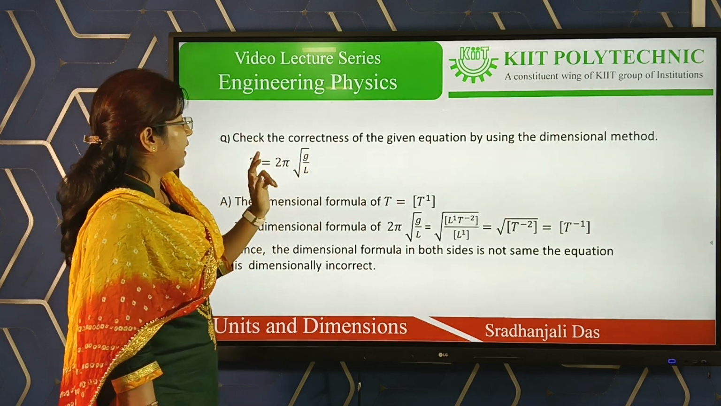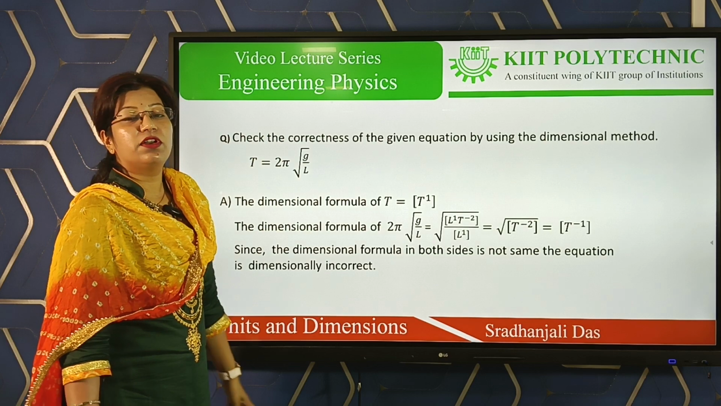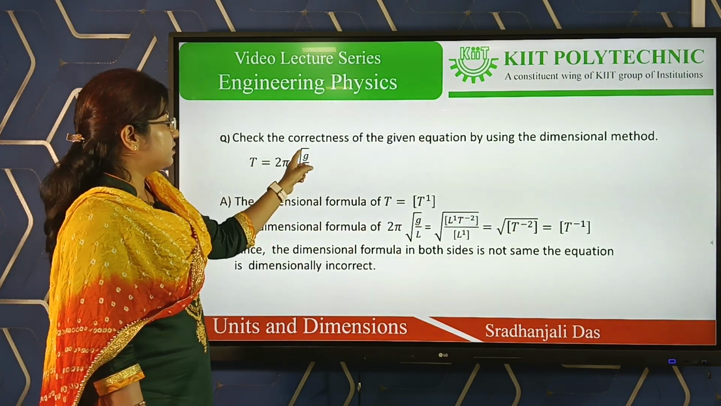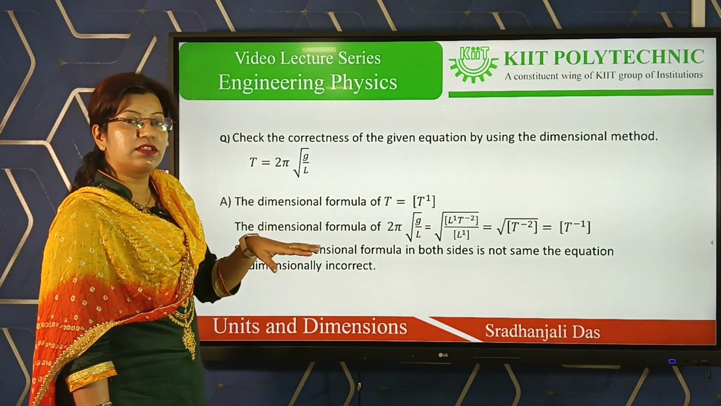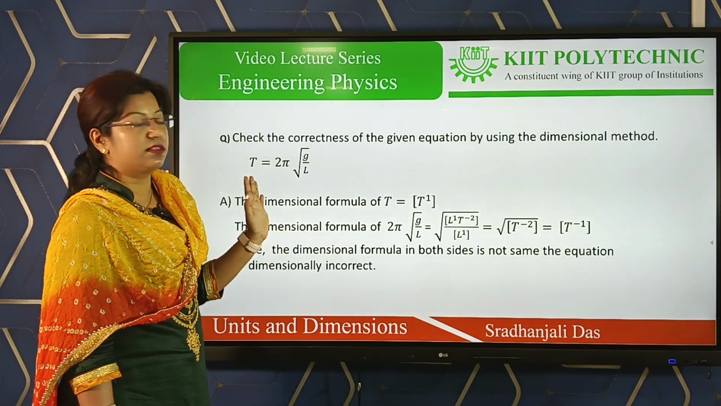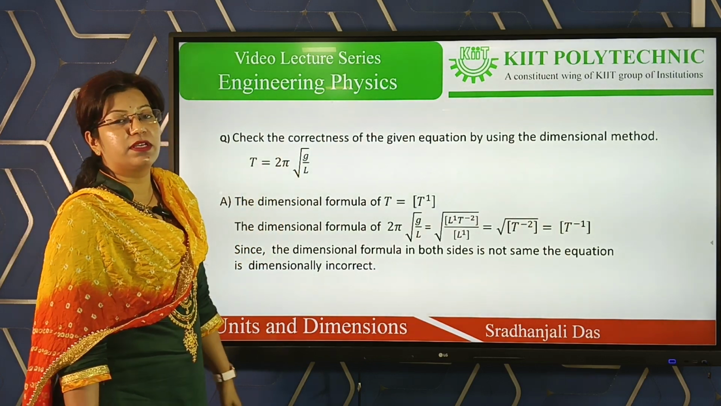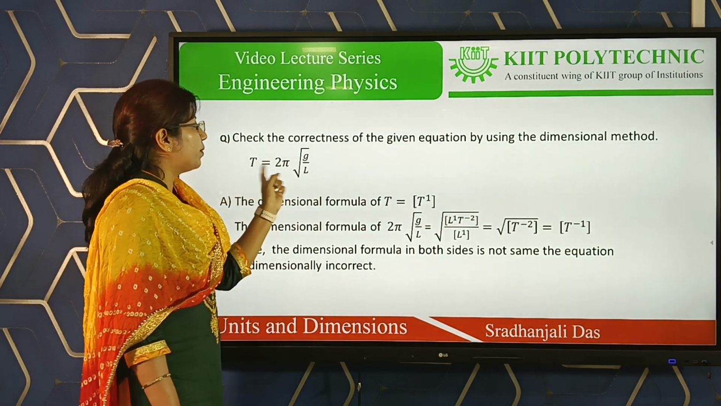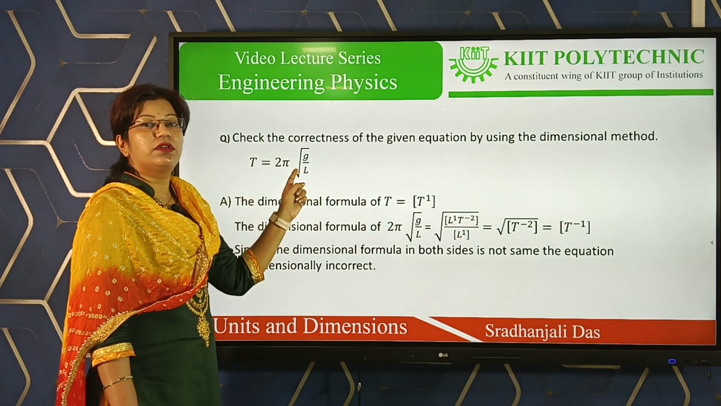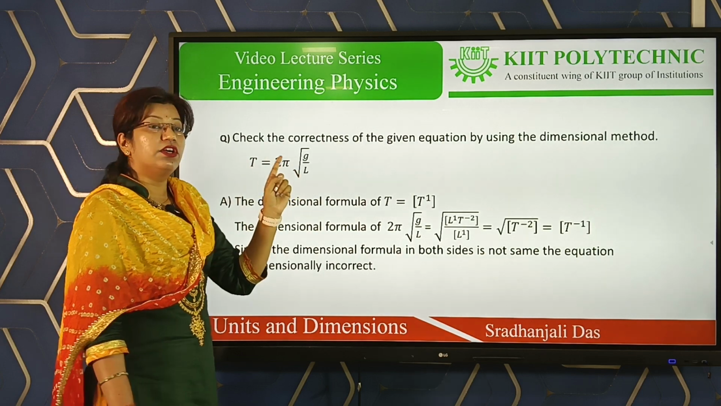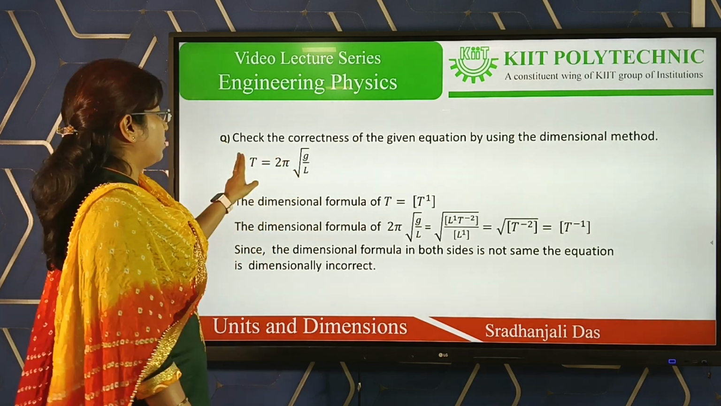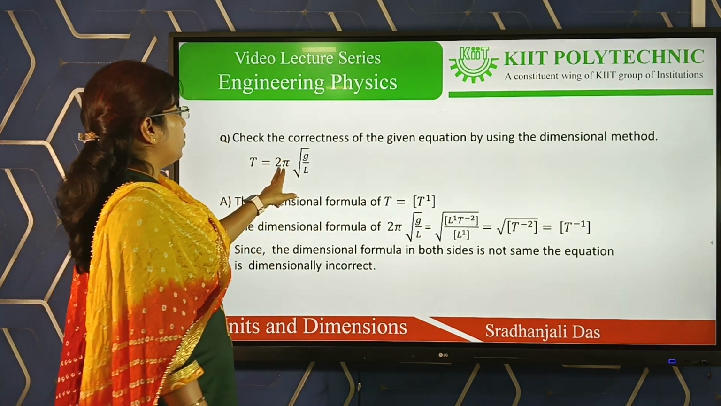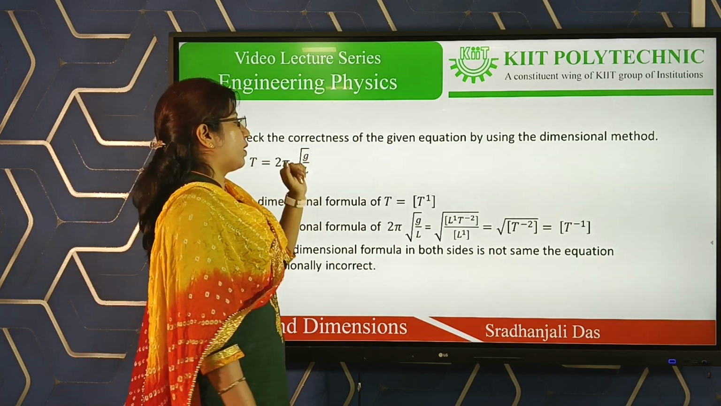Then the square root of L by G. G is the acceleration due to gravity. The acceleration due to gravity and the acceleration both have the same dimensional formula, and L represents length. So let's first check how many terms are present in that particular equation. Here two terms are present. One is the time period and another is 2π square root of L by G.